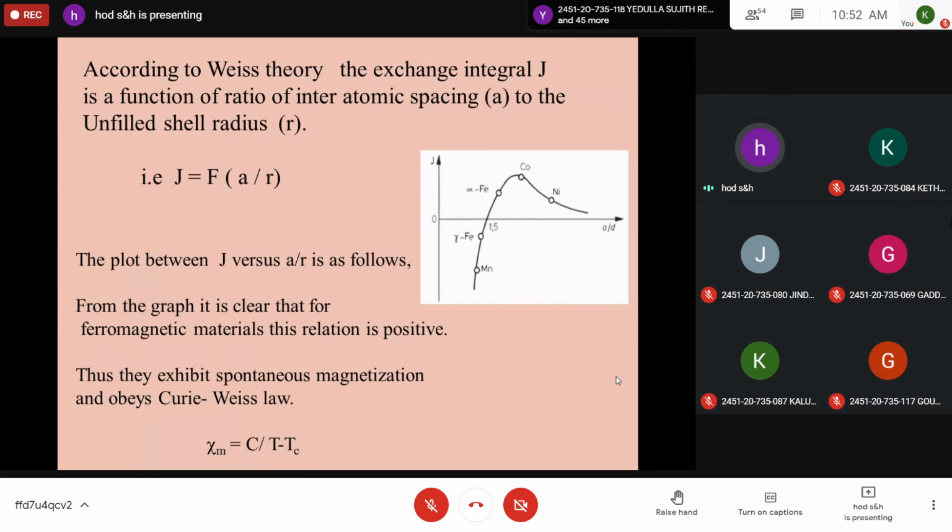Iron, cobalt, nickel, they are on the positive side of the graph. Thus, they exhibit spontaneous magnetization and obey the Curie-Weiss law given by chi m is equal to C by T minus Tc. You write that also, where chi m is the susceptibility, C is the Curie constant, Tc is the Curie temperature.